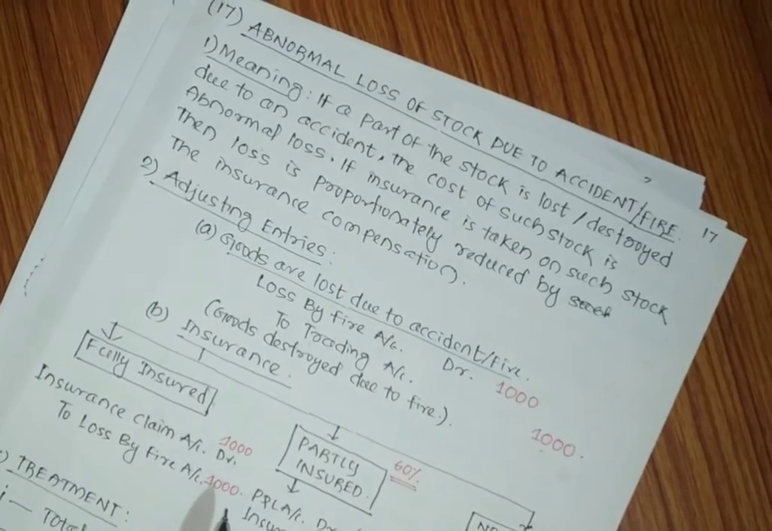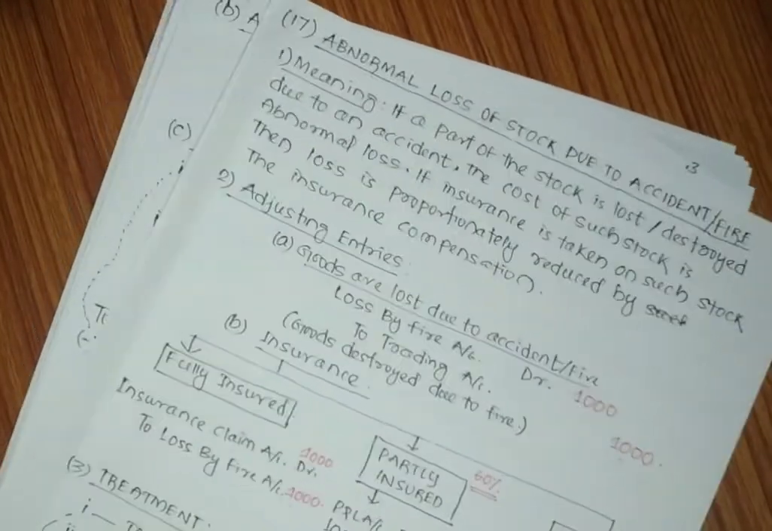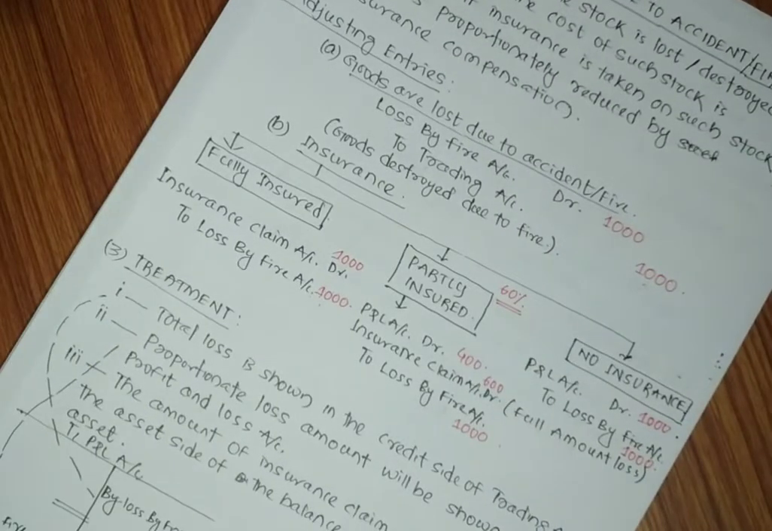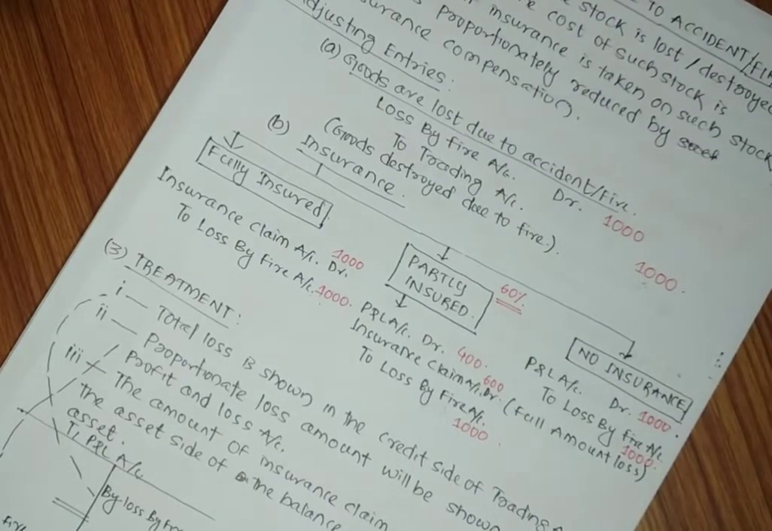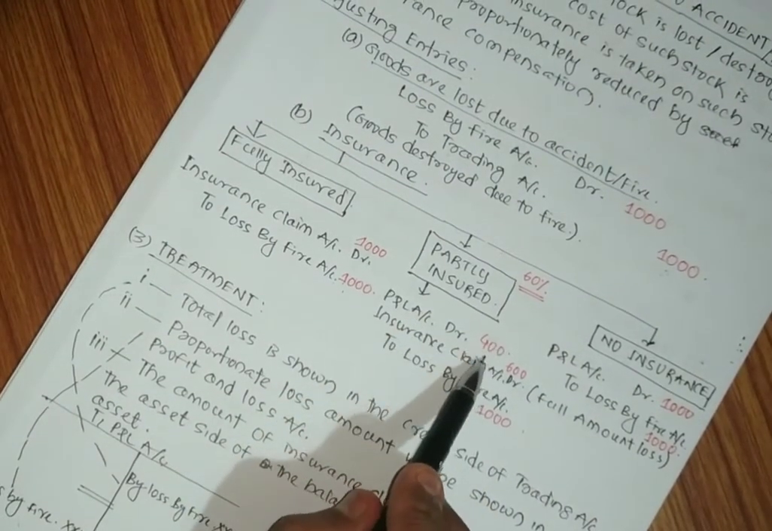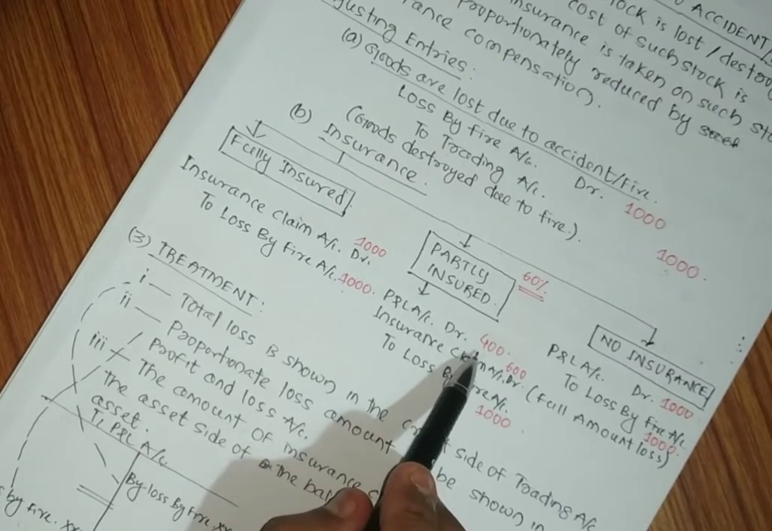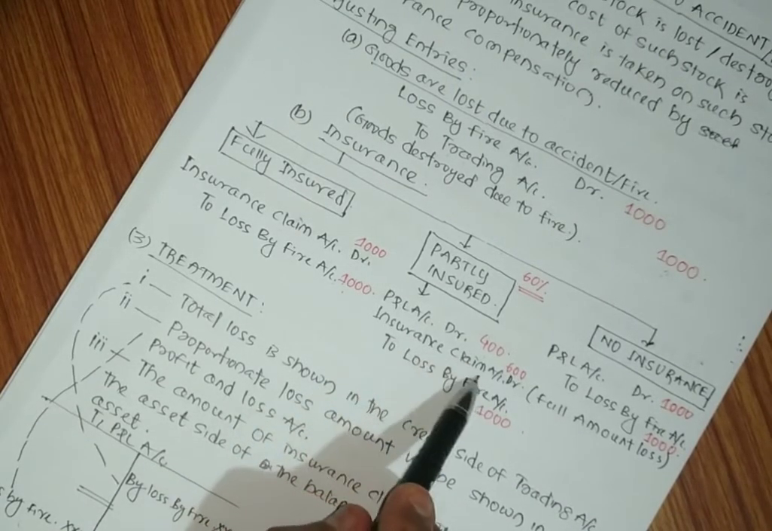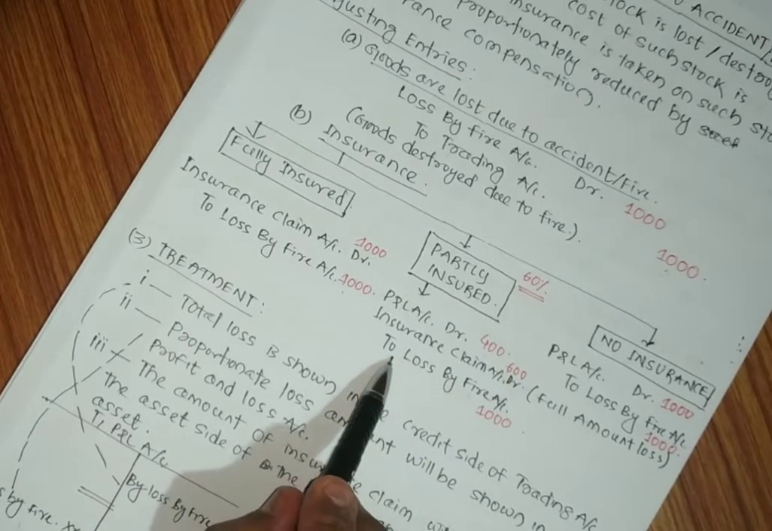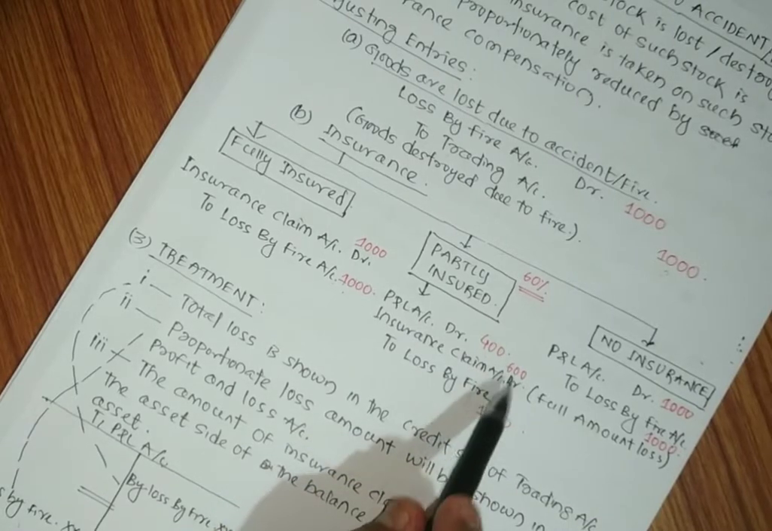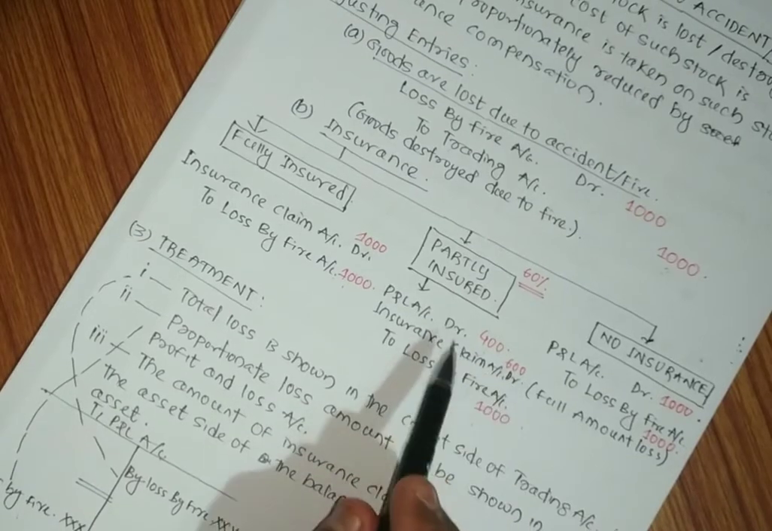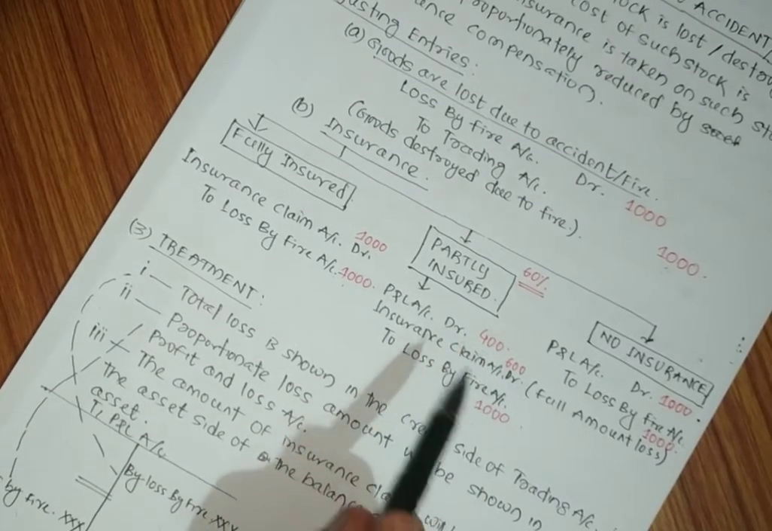Second comes partly insured. That means if we insure the goods 60%, then accordingly 40% will be our loss and 60% compensation we will get. So in that case, profit and loss account will be charged with 400 rupees, that is the non-insured part. Insurance claim account debited, that is 600, that means the goods for which insurance is taken, to loss by fire account 1000. Here the loss is segregated. Some loss is compensated by the insurance company. The remaining loss will be borne by the business only.